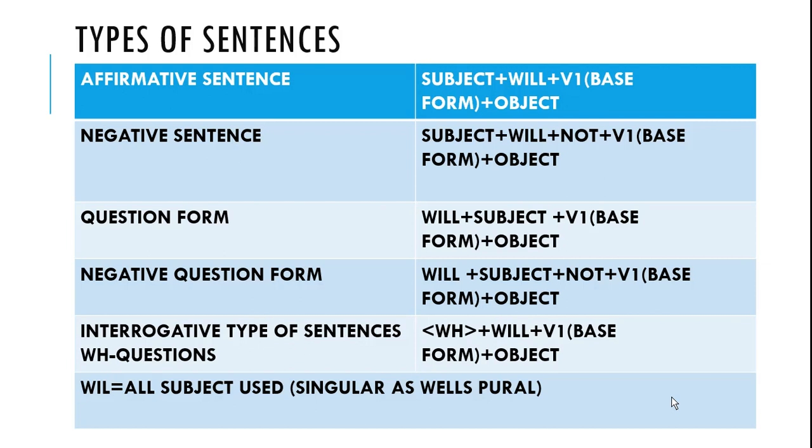Now here are the types of sentences that we make. Affirmative sentence: subject plus will plus verb first form plus object. Negative sentence: subject plus will with not with verb first form and then object. Question form: replace the position of subject and verb. Negative: add the word not after the subject. Then interrogative type of sentence: here you can use WH questions. And here is one very nice thing: will goes with all subjects, singular as well as plural.